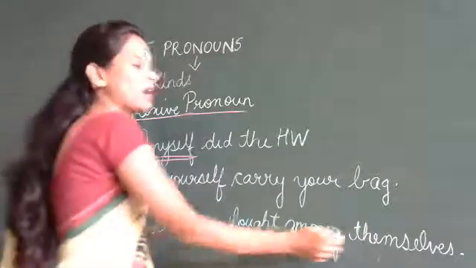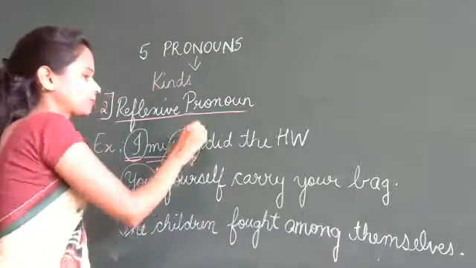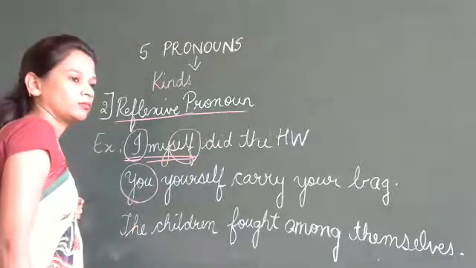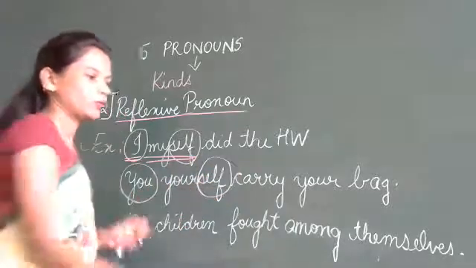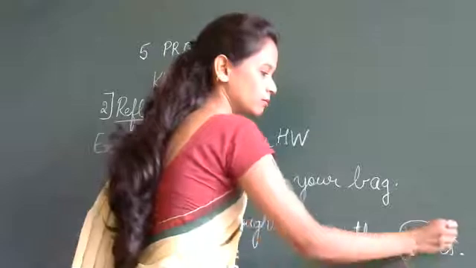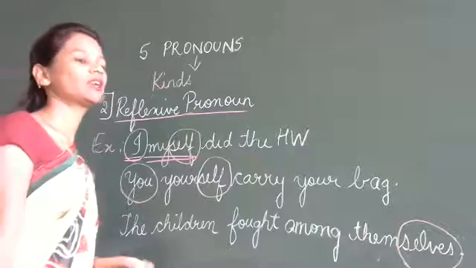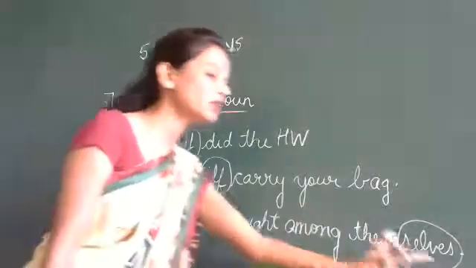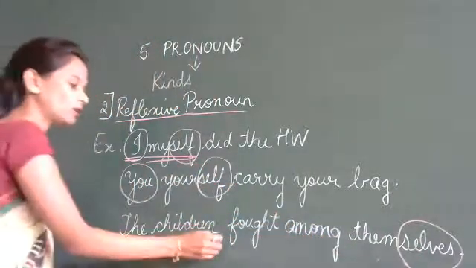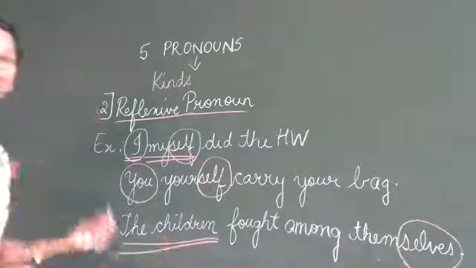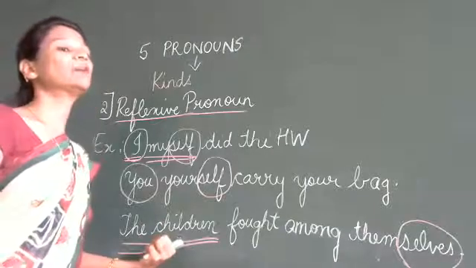The children fought among themselves. Can you see this? SELF. Here can you see SELF? Yes, ma'am. What is this? SELVES? Yes, it is in a plural form. Why is it in a plural form? Why is themselves in a plural form? What is the subject here? Yes, very good. Because we are talking about the subject children. Children is in a plural form.